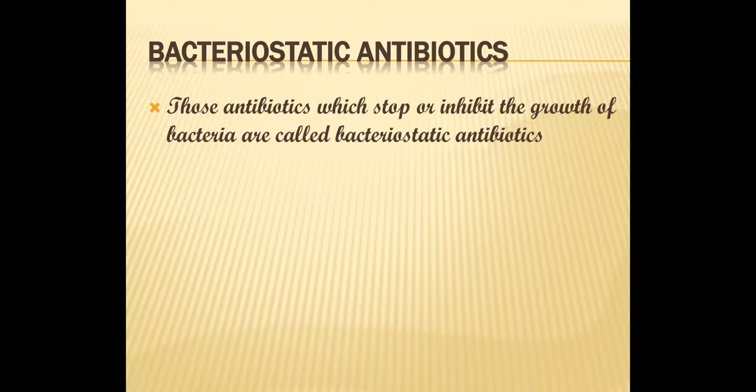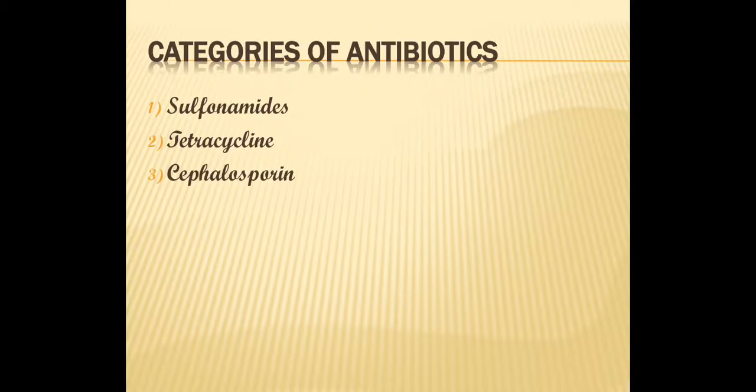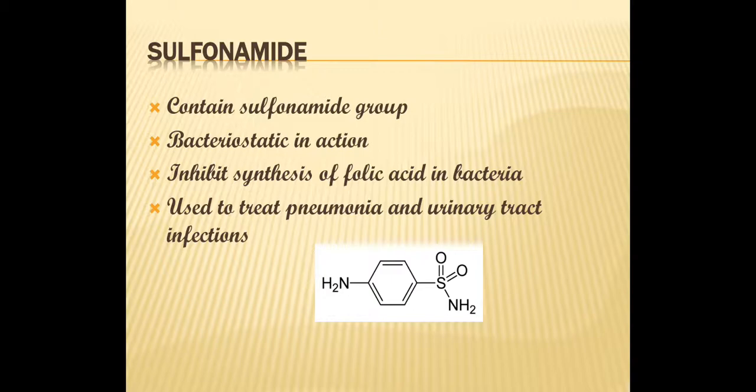Okay, depending upon the chemical structure, depending upon the chemical composition, there are different categories of antibiotics, some of which are sulfonamides, tetracycline, and cephalosporin. Sulfonamide antibiotics are those antibiotics which contain sulfonamide group in their chemical structure. As you can see in the diagram here, sulfur and amine group is present, which is termed as sulfonamide group. So those antibiotics which have sulfonamide group in their chemical structure are termed as sulfonamide antibiotics.